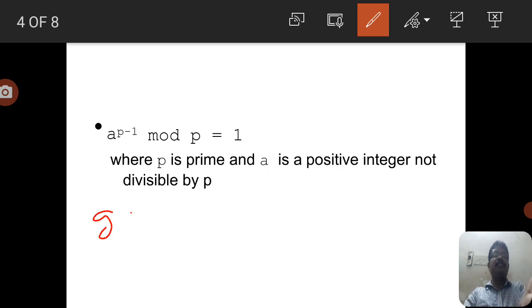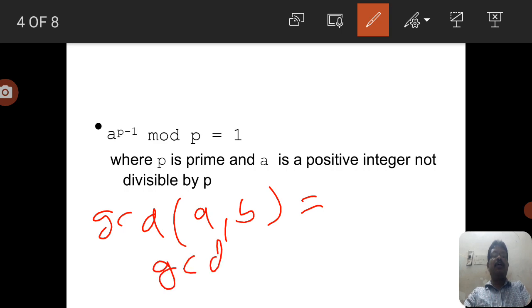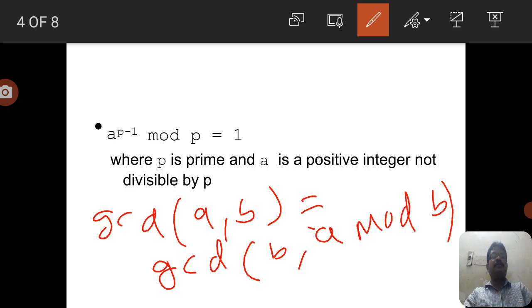To find the greatest common divisor, the GCD of A comma B equals the GCD of B comma A mod B. So this is the relevant equation to find the greatest common divisor of two numbers.